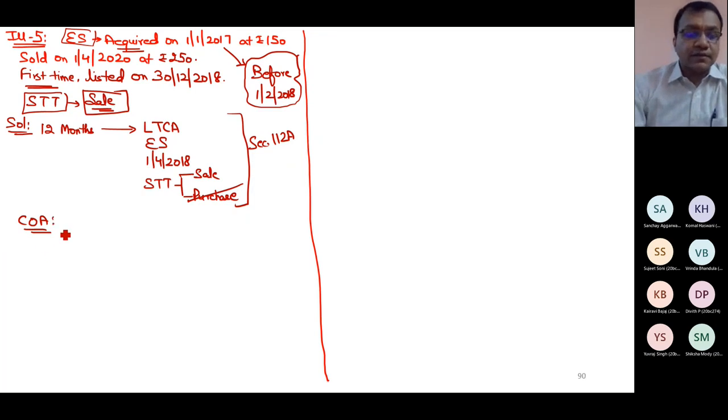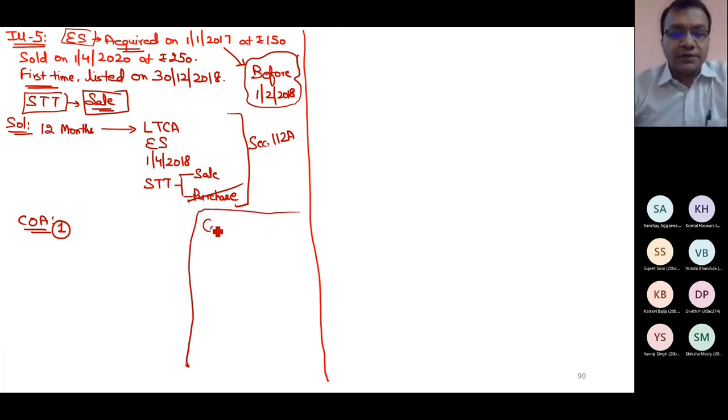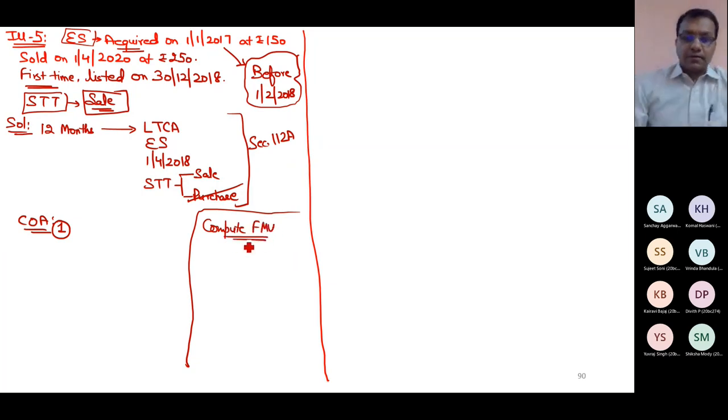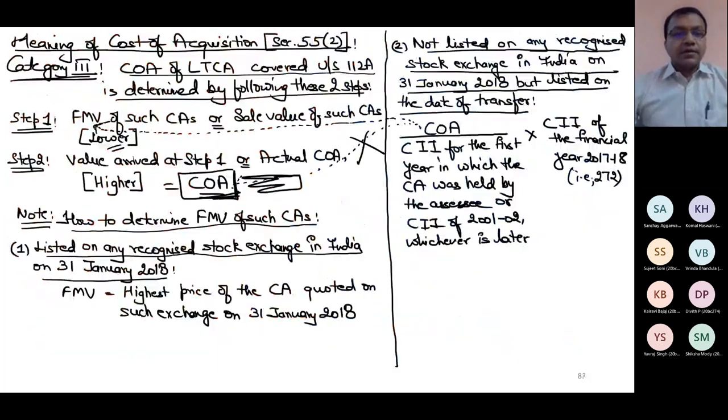Cost of acquisition, step 1. What is step 1? Fair market value. Oh, I don't have fair market value. Then you use the format of computing fair market value. So now one extra step will be done. How to compute fair market value? Compute fair market value. Come back. Is the share listed on 31st Jan 18? No. The share was listed first time in December 18. So is the share listed on 31st Jan 18? No. But it was listed at the time of transfer. So I will apply this second category.